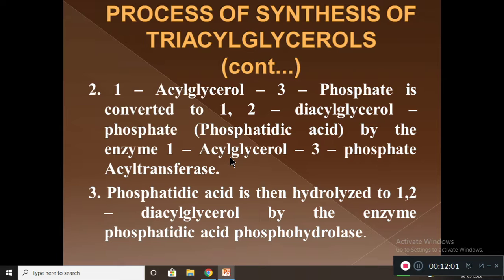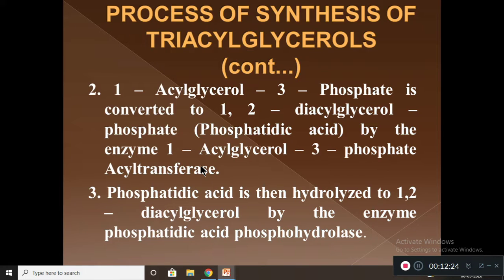You want to keep the enzyme's name correctly. The enzyme responsible for converting 1-acyl glycerol 3 phosphate into 1,2-diacyl glycerol phosphate is 1-acyl glycerol 3 phosphate acyl transferase.